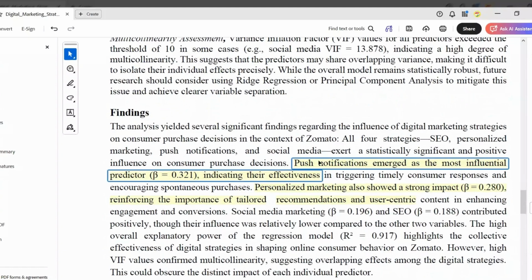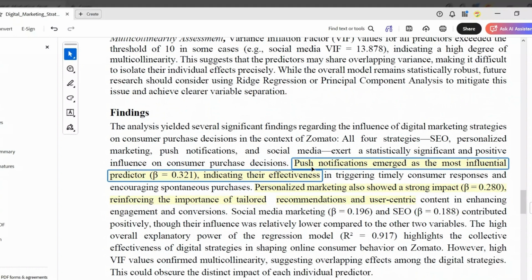Push notifications means that reminders, offers, and app notifications strongly influence consumer behavior. Whenever Zomato or any app sends discount alerts or food reminders to the consumer, they usually place orders with that app. So this shows that push notification has the most influential impact on the consumer buying process.